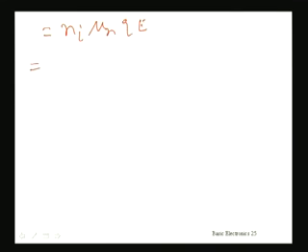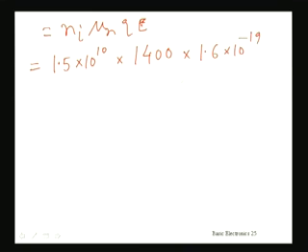So now substitute the values which are known to you. Each one we will be substituting now. Ni is 1.5 into 10 to the power 10 per cm cube, and electron mobility is 1400 centimeter square per volt second. Q, charge of an electron, is 1.6 into 10 to the power minus 19 coulomb, and the applied electric field is 20 volt per cm. You must be careful, because centimeter is the unit in all the data.